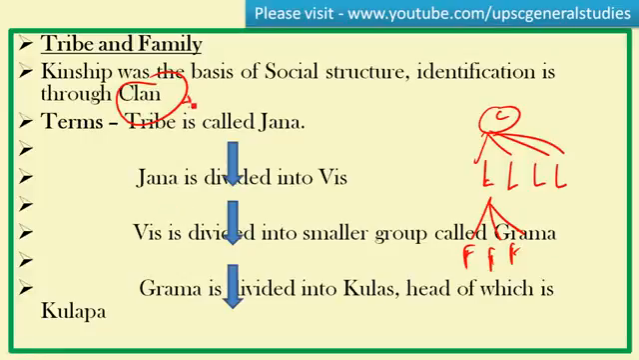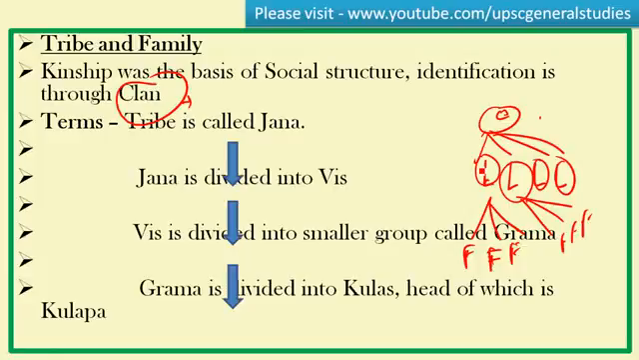So what is a clan? Several families constitute together to form a lineage, and several lineages together constitute a clan. Clan is a kin group. Now let's look at some of the terms which were used during the early Vedic period.